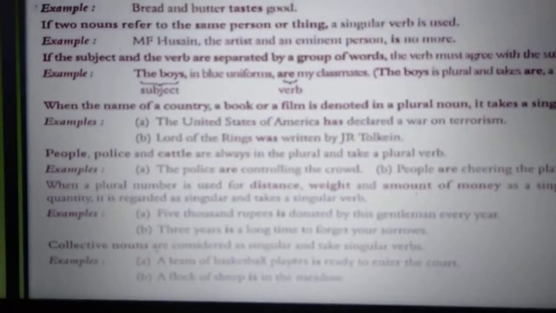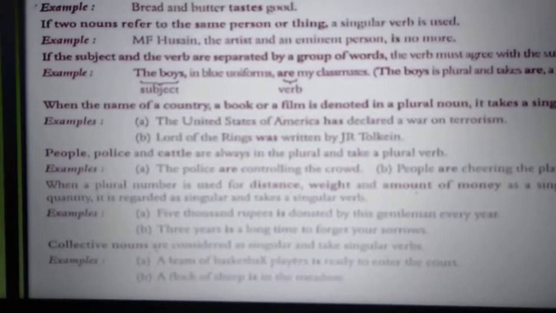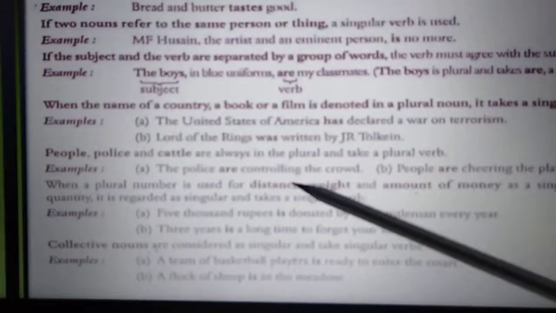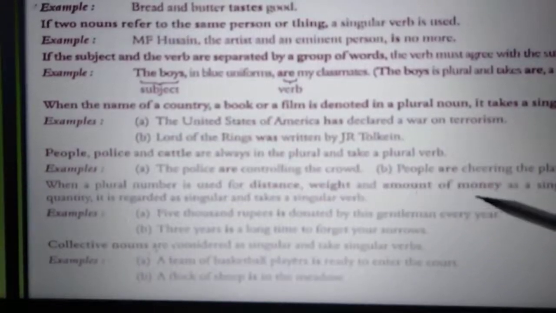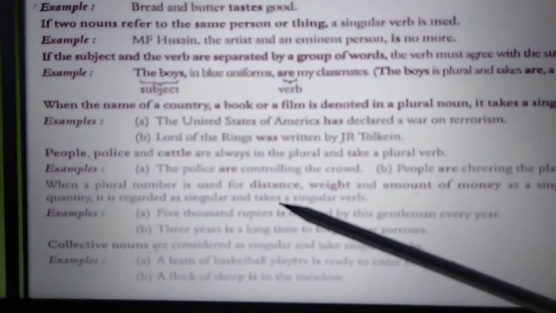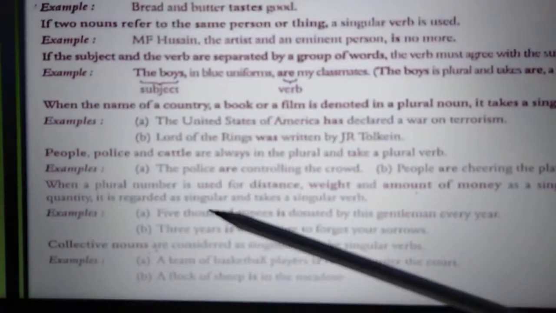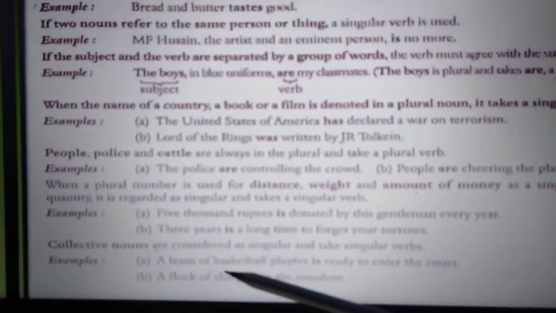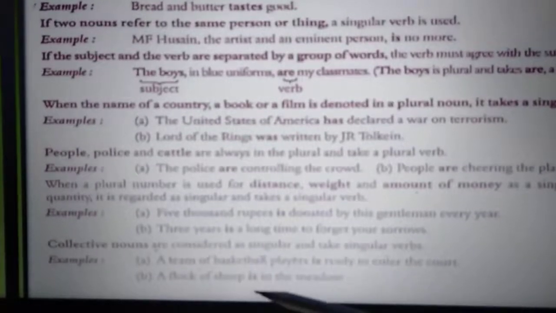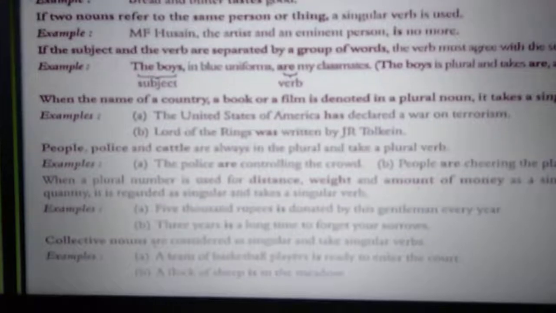Again, people, police, cattle, they always take plural verbs. Then you have, 5,000 rupees is donated by this gentleman every year. This means distance, weight and amount of money are again taken with a singular verb. Then the collective nouns again take singular verbs with them, like "is a flock of sheep". So this is what you have to remember every time.